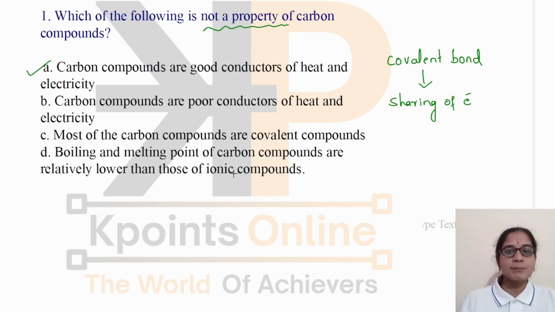Next, boiling and melting point of carbon compounds are relatively lower than those of ionic compounds. Because of weak intermolecular force of attraction, the boiling and melting point in case of carbon compounds are relatively lower than those of ionic compounds. This is also a correct property of carbon compounds. So this is the only one which is not a property of carbon compounds. So our answer is A.